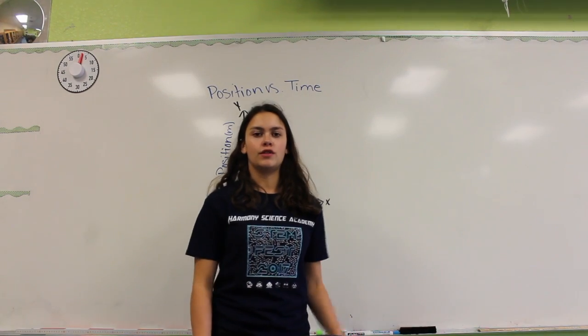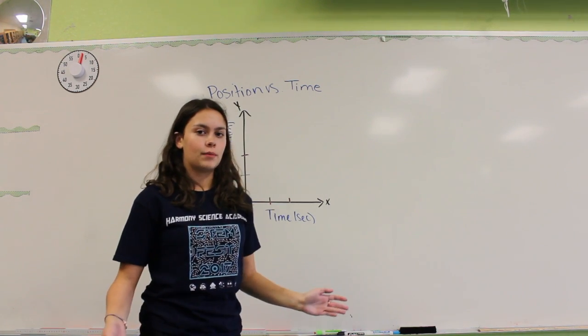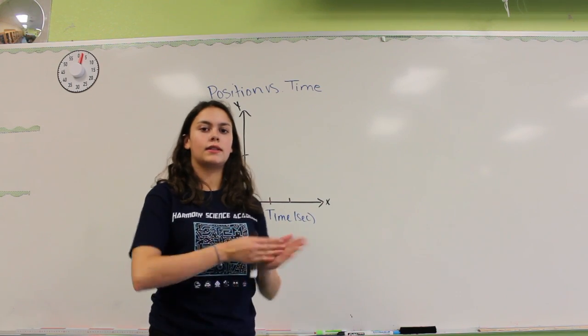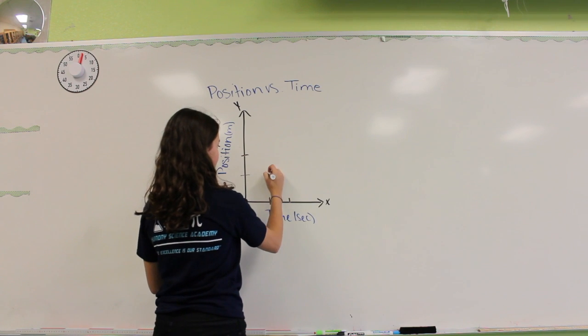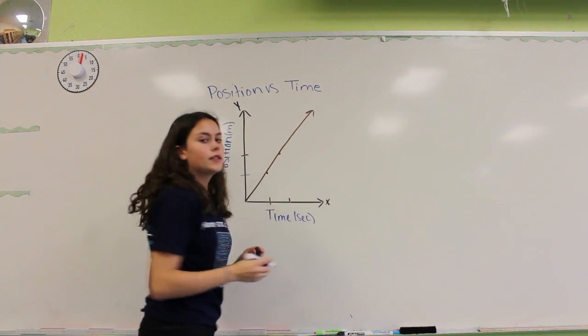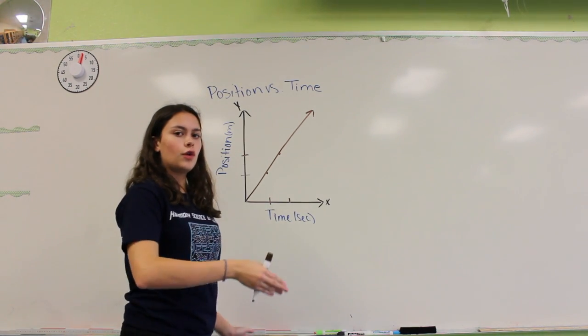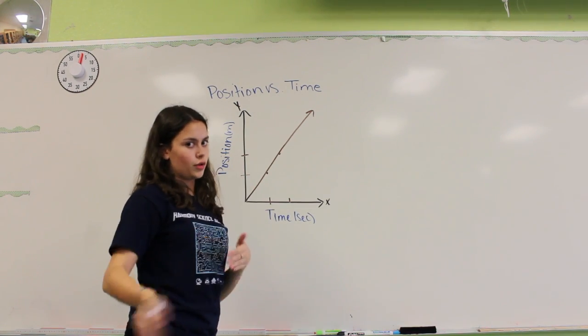The first graph we're going to do is position versus time graph. So, for our example, constant velocity, our car goes the same amount of distance in the same amount of time. So, our graph is going to be linear. This is because the slope does not change. Think of it this way, slope equals velocity. So if our velocity stays the same, our slope will stay the same.